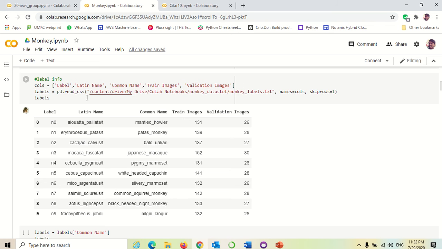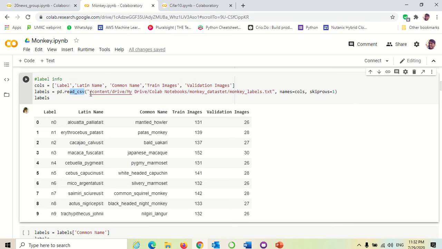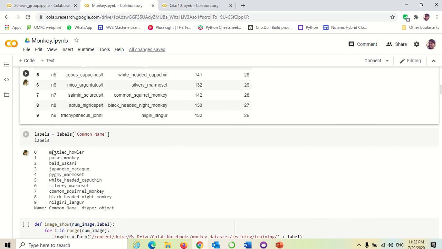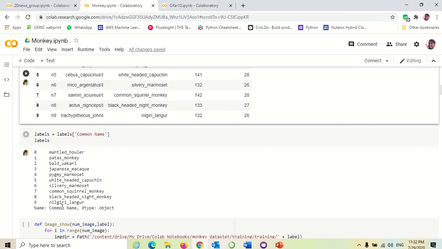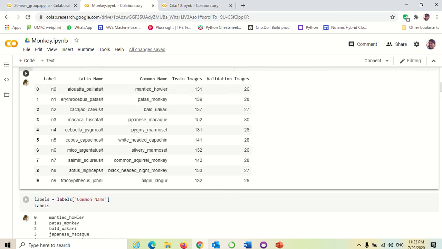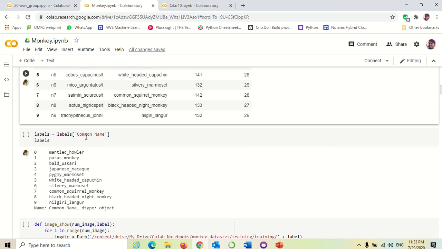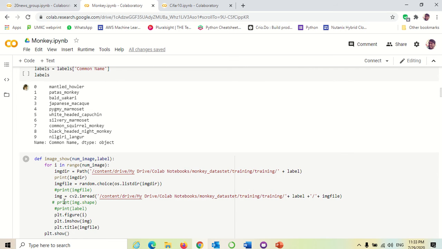As I said, there is one txt file. I was reading that using read_csv. These are the columns, like label and Latin name. This is how the data exists in that file. When I look at the labels, you can see this got printed here: Nilgiri langur, mantled howler. The common names got printed. I just printed them as common names.